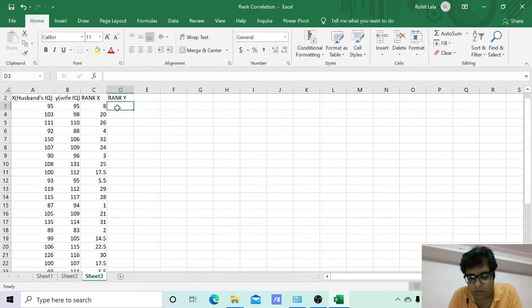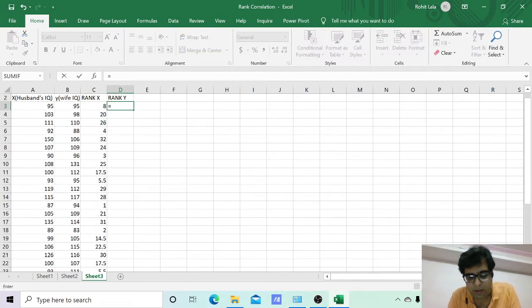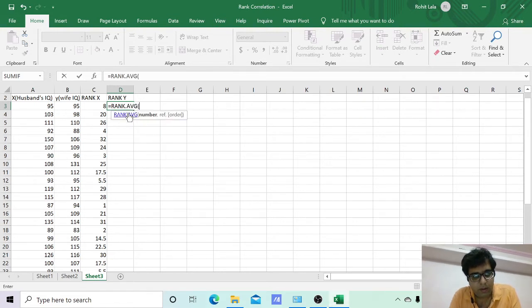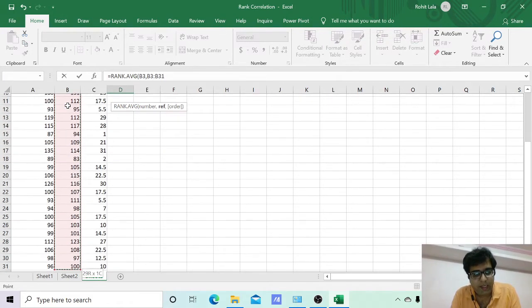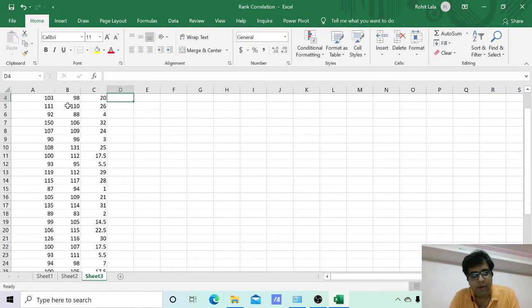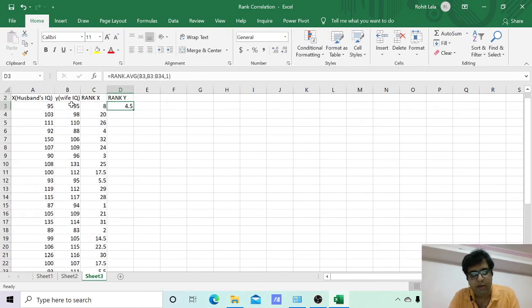We need to type the same formula, equal to RANK.AVG, and click on it. Select the variable of wife, give the comma, again select the variable, drag it till the last variable, give the comma, write 1 for ascending order, and close the bracket. When you give enter, you will again find the rank of it.